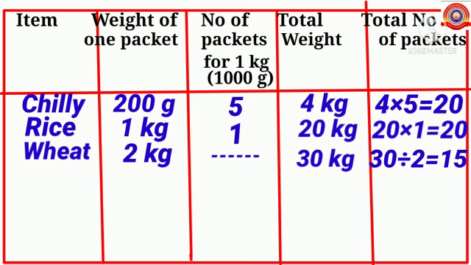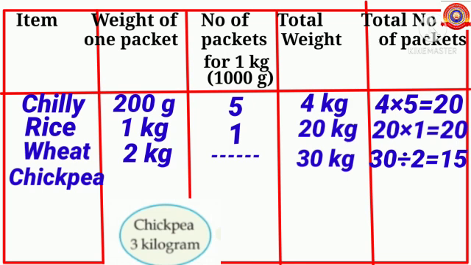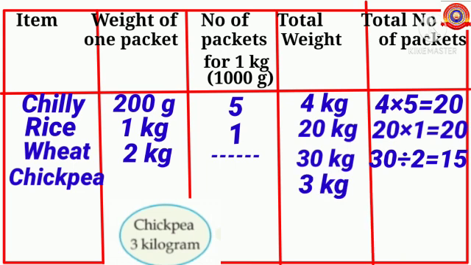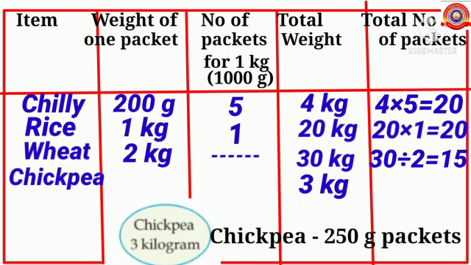Children, what is the next item? Yes, chickpea 3 kilogram. Chickpea means Bengal gram. What is the total weight of chickpea? Yes, 3 kilogram. Ramu packed the chickpea powder as 250 gram packets. That is, in each packet there is 250 gram chickpea powder. That is, weight of one packet is 250 gram.